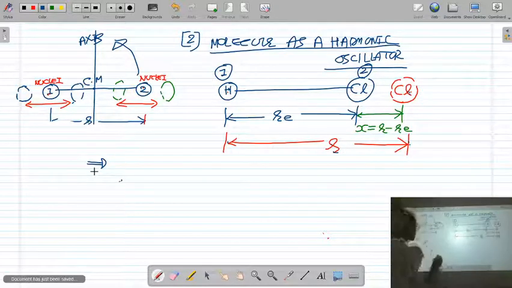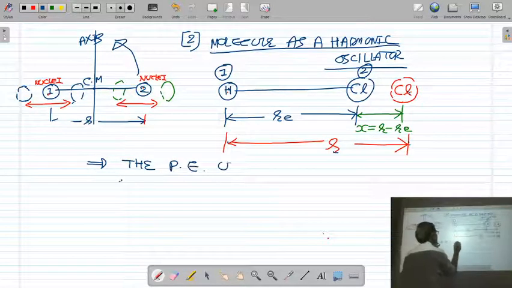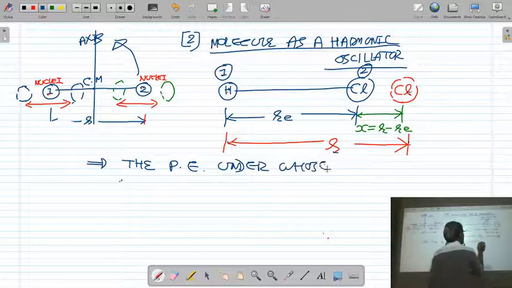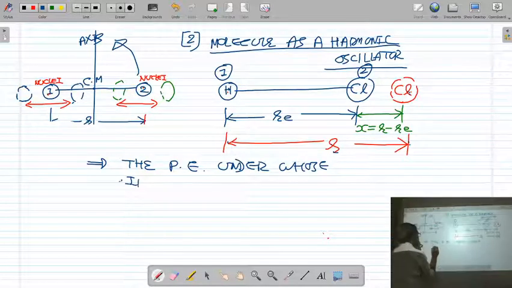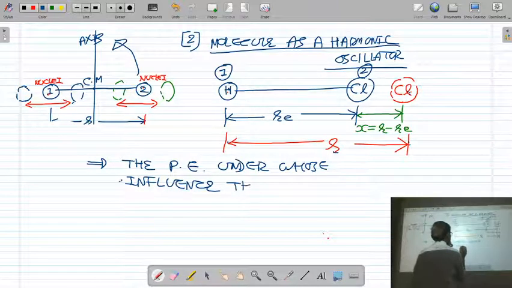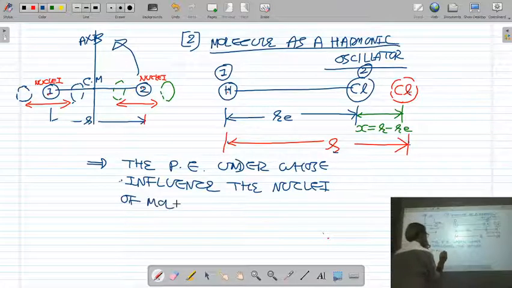Now we write the potential energy, the potential energy under whose influence the nuclei of the molecule vibrate.